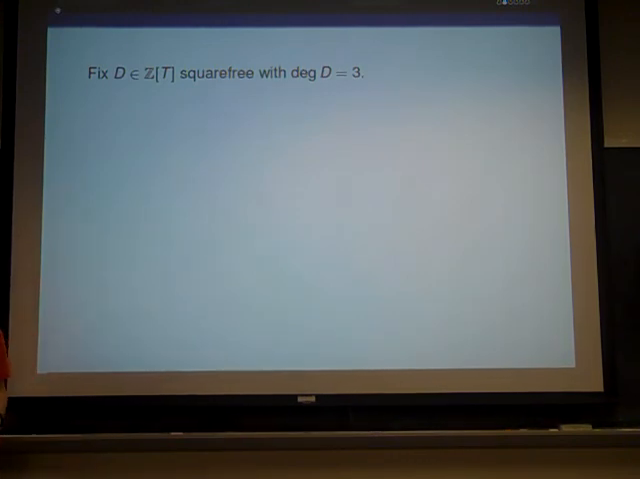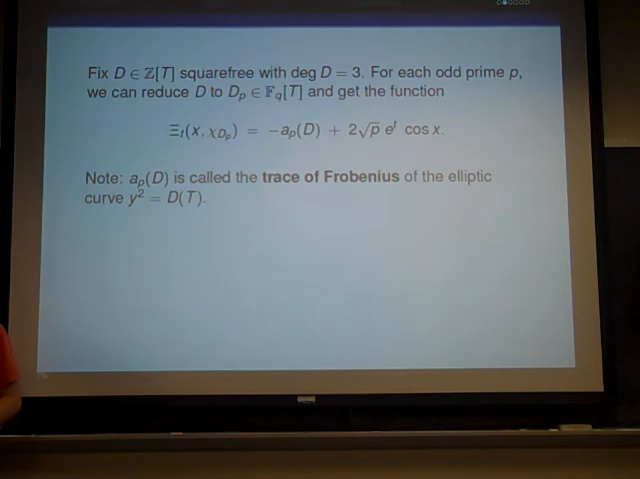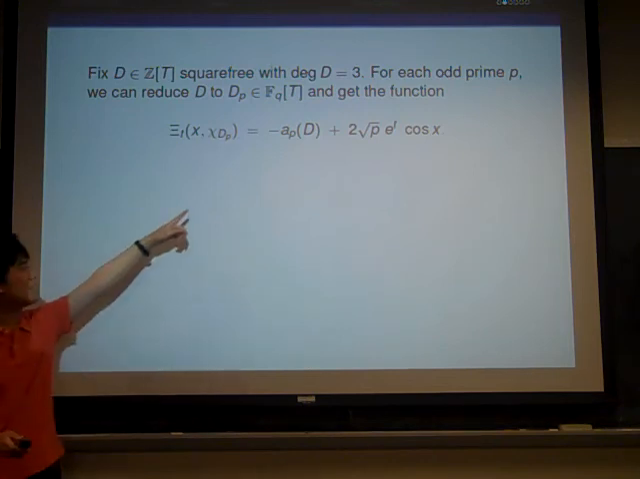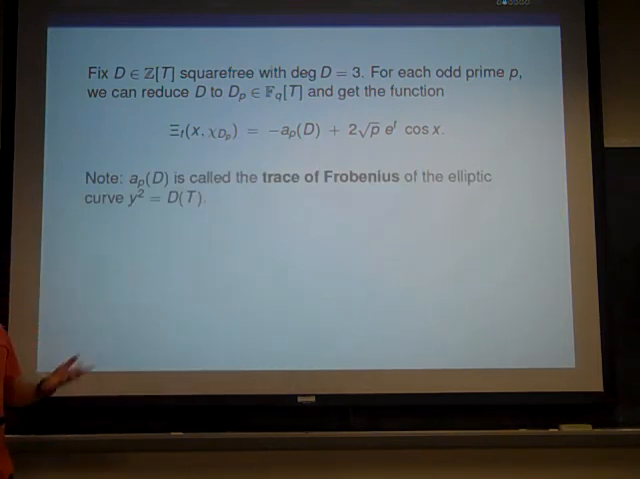And let's start with an easy case. Let's start with degree D being 3. In that case, we end up with this very simple form for our functions C_T of x. This constant a_p of D is the trace of Frobenius of the elliptic curve y squared equals D. So we start to see things from number theory coming in.